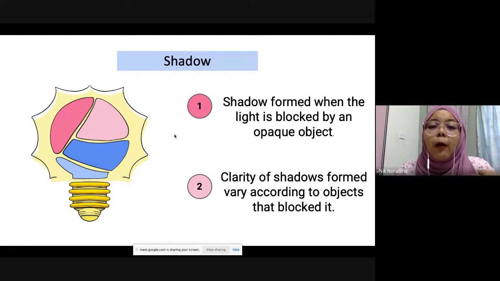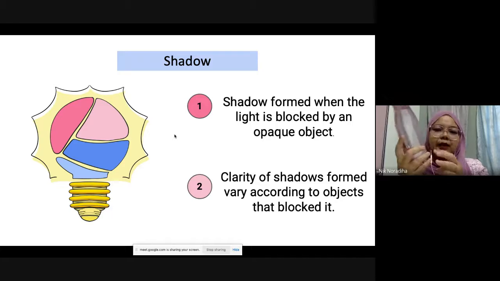So remember, opaque objects don't let any light pass through them. That's why we cannot see through an opaque object. How about transparent? With transparent, you can see what is inside. My bottle now is transparent.